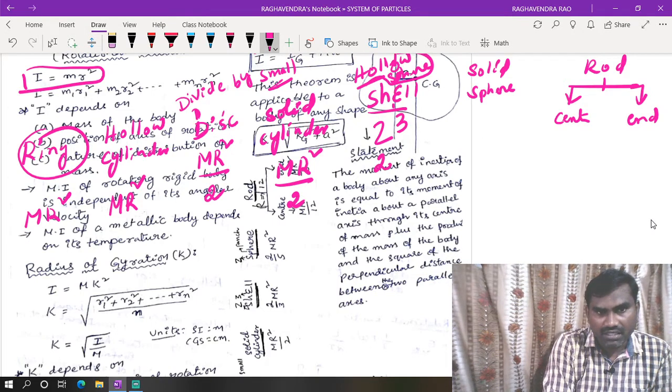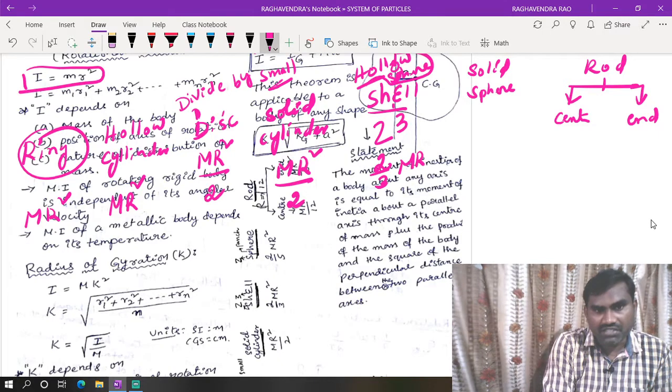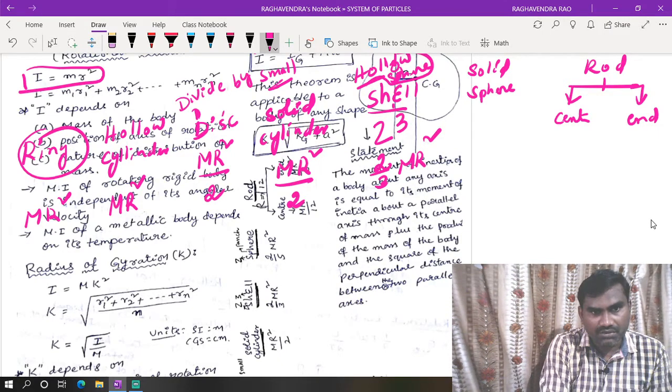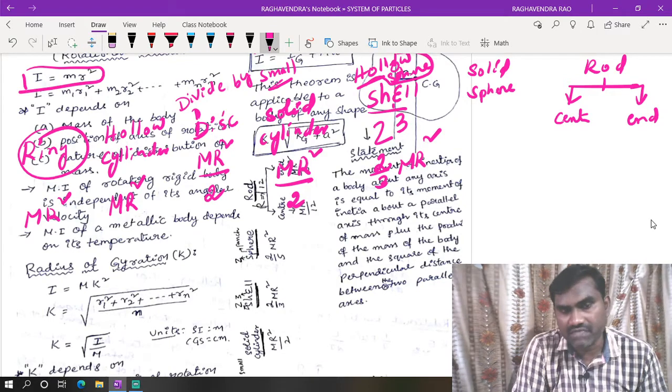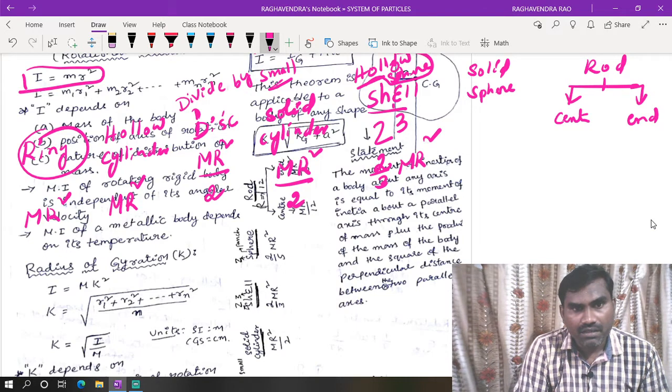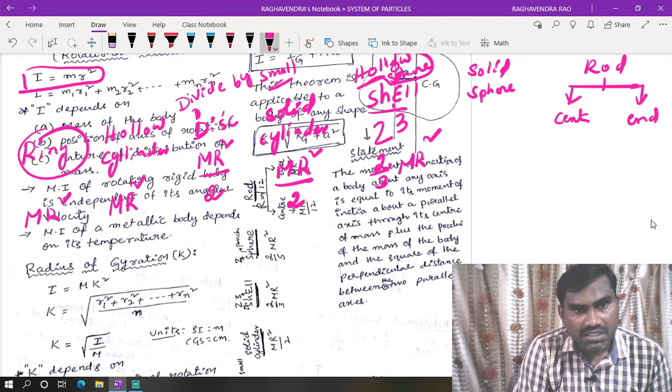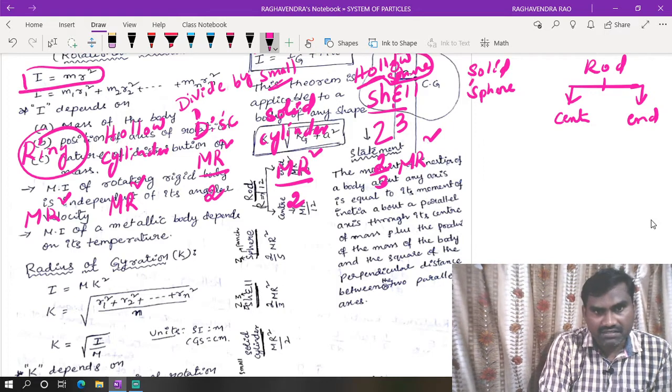Now we can write 2 by 3 mr square. S is reversed, we get 2. E is reversed, we get 3. So 2 by 3 mr square, that is for hollow sphere or shell.